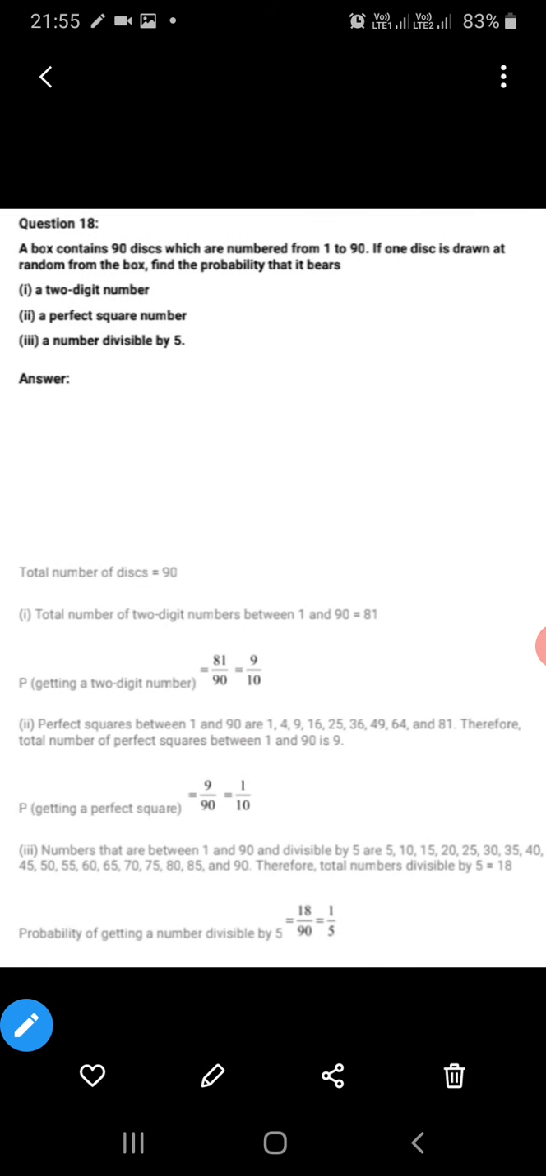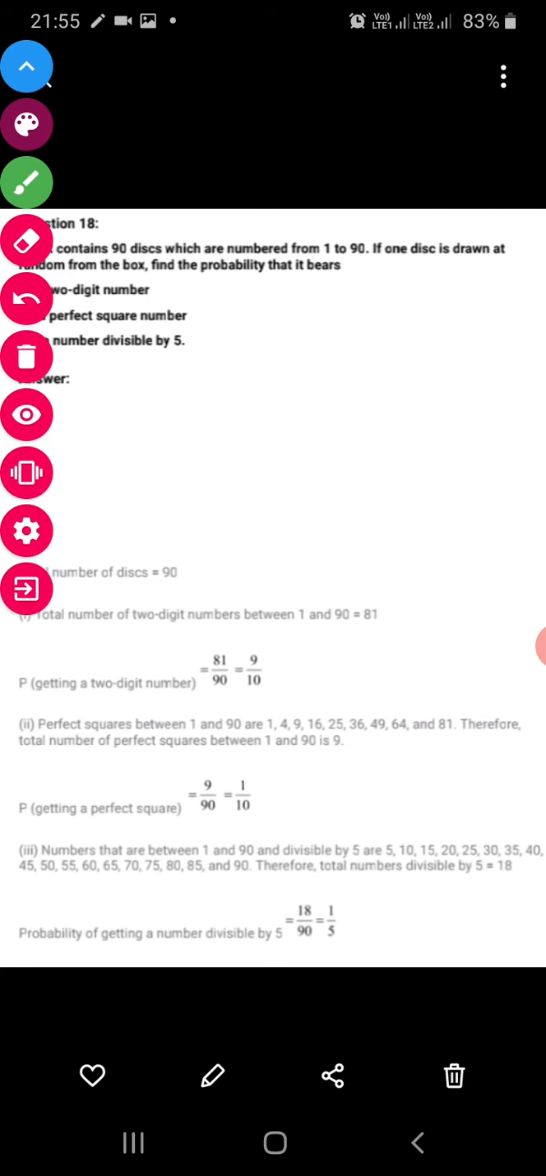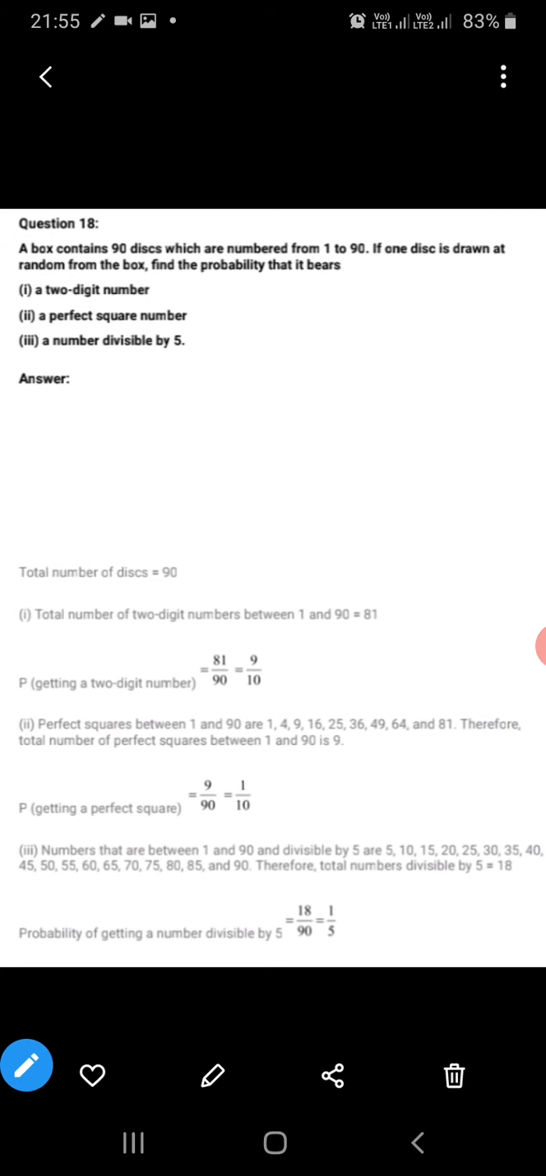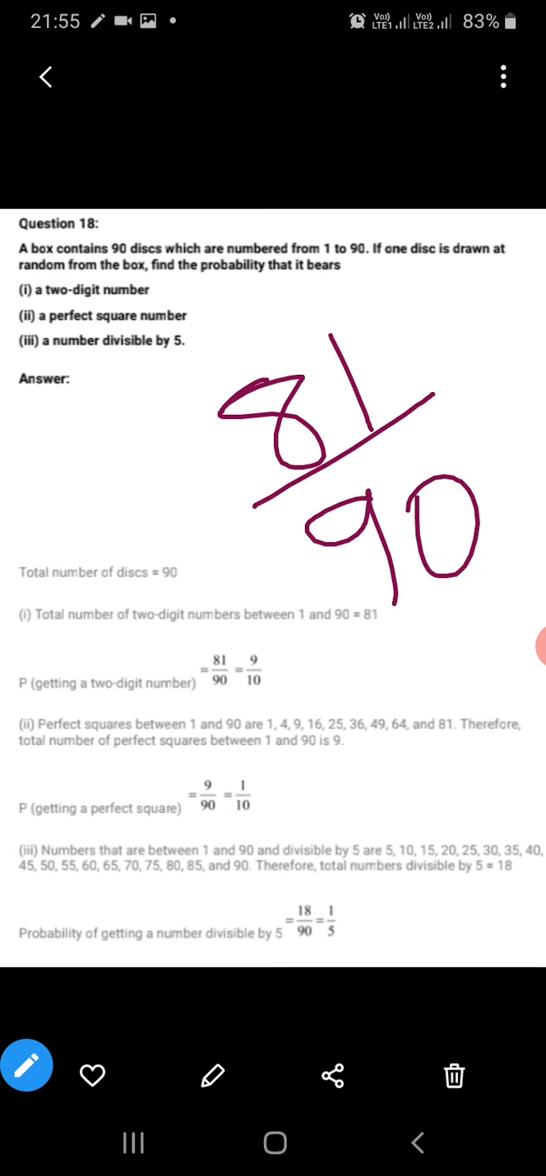Now next is a box contains 90 dice which are numbered from 1 to 90. One die is taken out at random. What is the probability that it bears a 2-digit number? So class, from 1 to 90, 2-digit numbers start from 10 and go till 90. So 1 to 9 is not 2-digit, so subtracting 9, it is 81. So 81 upon 90 is the answer.